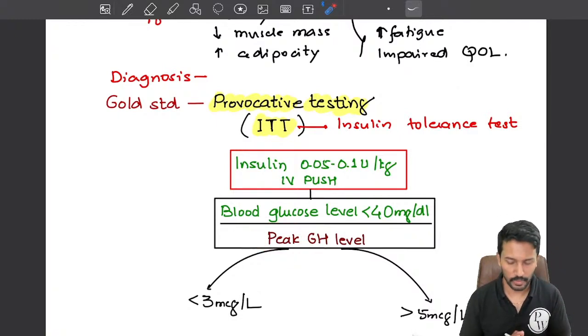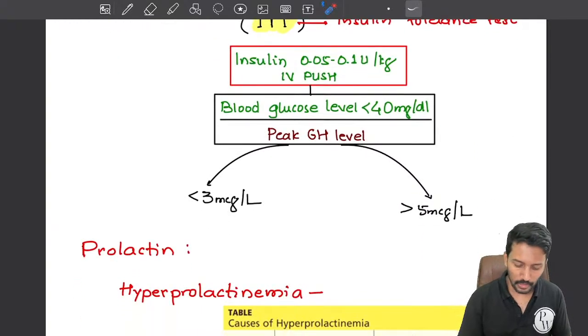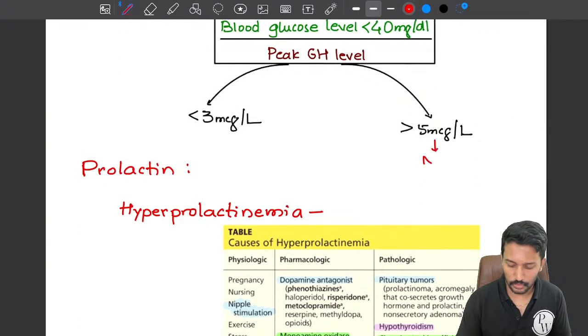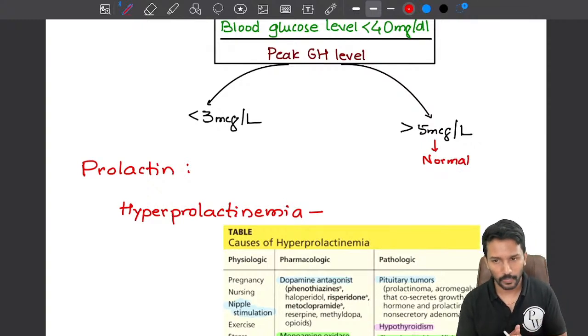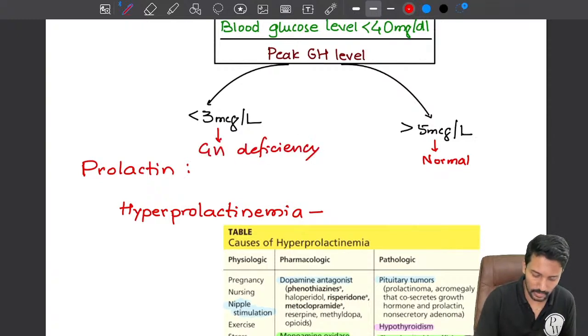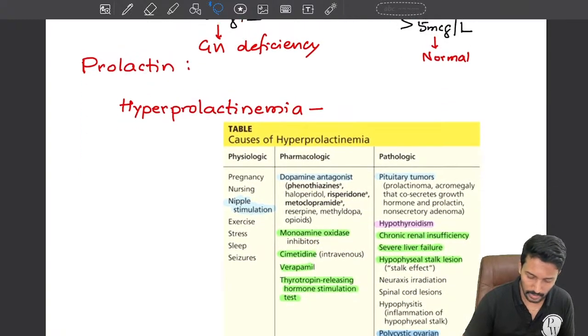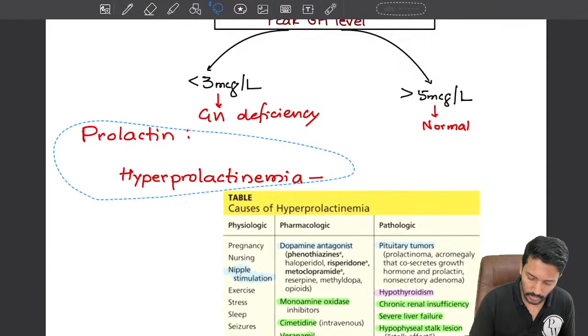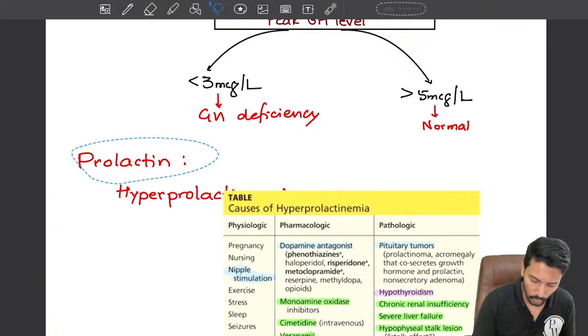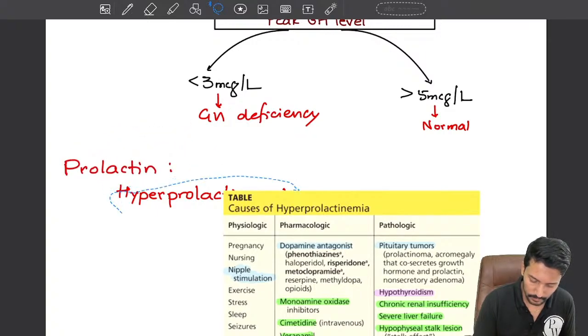Okay, so we will see what is the peak growth hormone level, the highest growth hormone level that we will recognize after hypoglycemia. Okay, if that is more than 5 micrograms per liter, that means it is clearly a case of a normal individual. He doesn't have growth hormone deficiency. But if it is less than 3 micrograms per liter, that means there is growth hormone deficiency, right? Is that clear? That means there is growth hormone deficiency. Okay, now once I have confirmed that there is growth hormone deficiency, how would I manage the case?